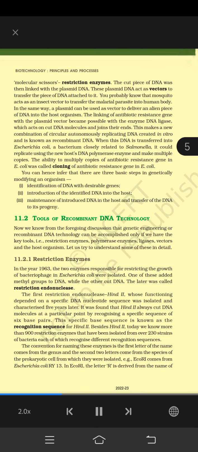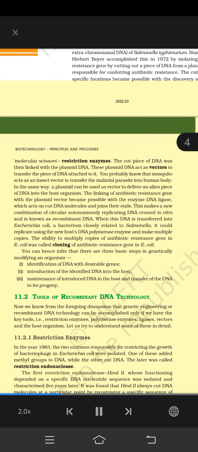When this DNA is transferred into Escherichia coli, a bacterium closely related to Salmonella, it could replicate using the new host's DNA polymerase enzyme and make multiple copies. The ability to multiply copies of antibiotic resistance gene in E. coli was called cloning of antibiotic resistance gene in E. coli. You can hence infer that there are three basic steps in genetically modifying an organism: identification of DNA with desirable genes, introduction of the identified DNA into the host, maintenance of introduced DNA in the host, and transfer of the DNA to its progeny.